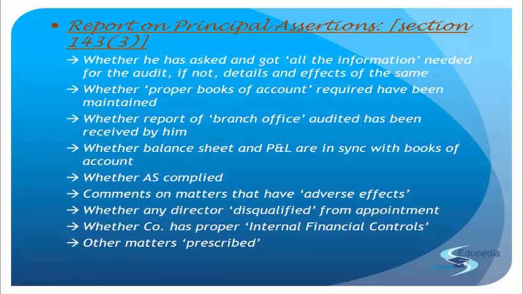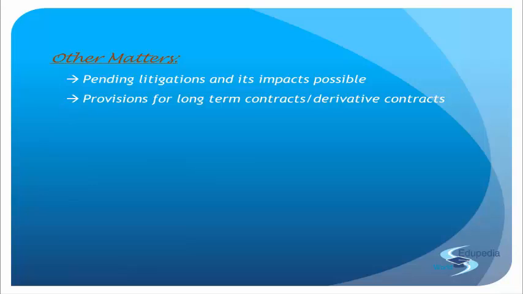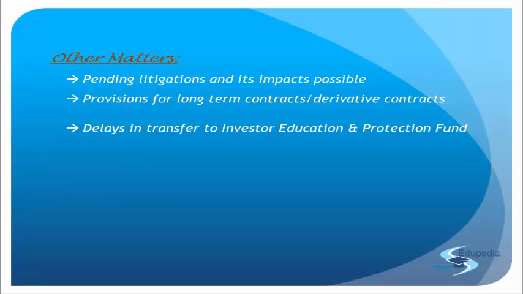Is there any director who is disqualified, because that will have a long-term impact? Is there a proper internal financial control mechanism set up by the company? And other prescribed matters include any litigation which is pending, what can be the major impact? Any derivative contracts, what can be the impact? Please provide for the provision, please provide for the losses, and delay in the transfer to the investor education fund, if any, has to be reported, right? And then give a reason for all the qualifications that you have made. Is that clear?